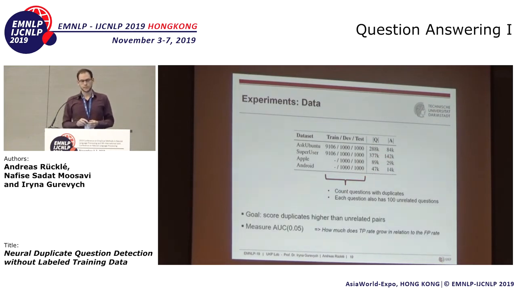So the goal in the setup is to score actual duplicates higher than unrelated question pairs, and this is measured by area under the curve with a threshold of 0.05 for false positives. And this basically says how much the true positive rate grows in relation to the false positive rate. And this was the evaluation measure recommended by the authors of the dataset.